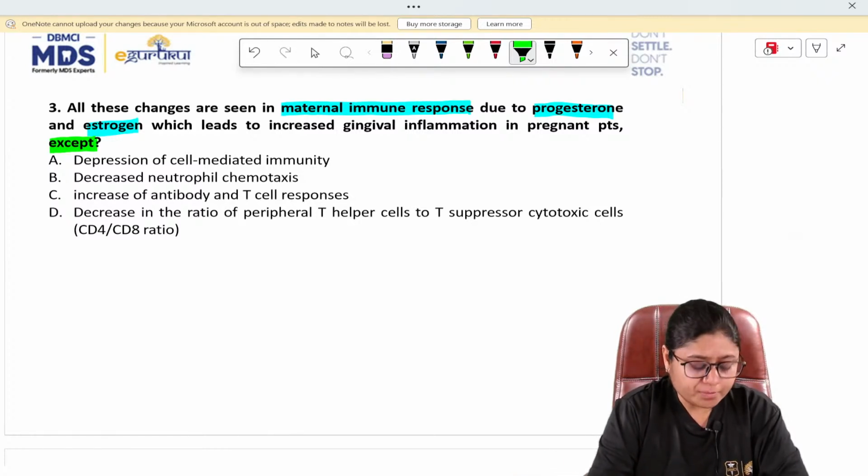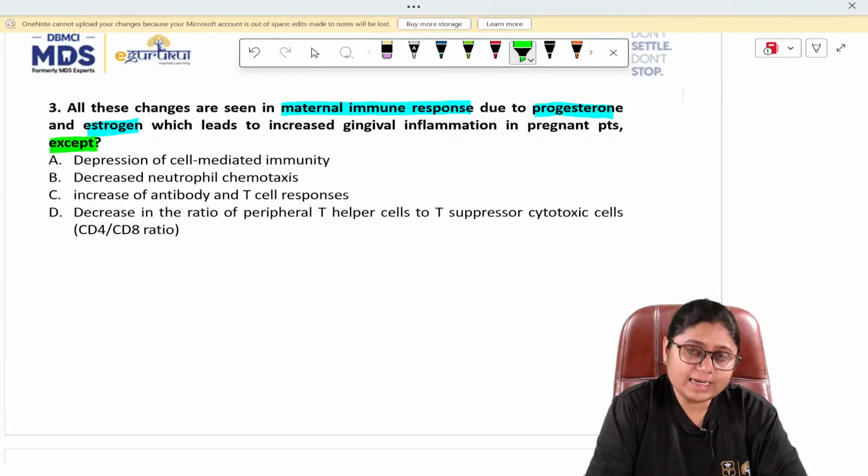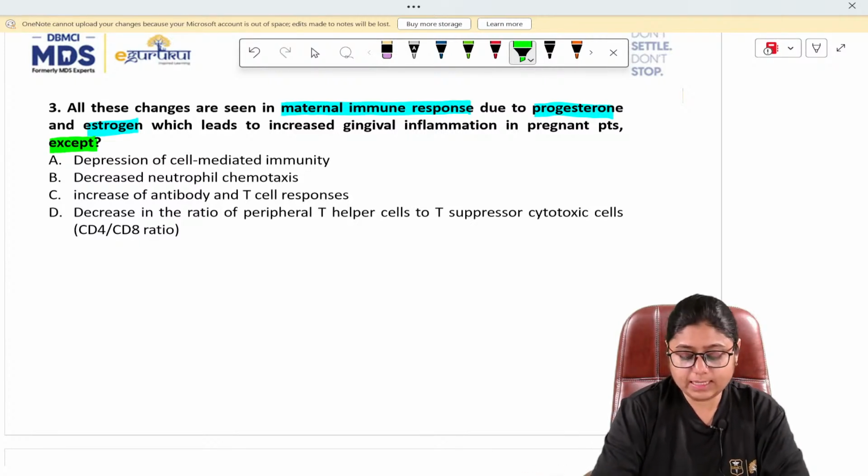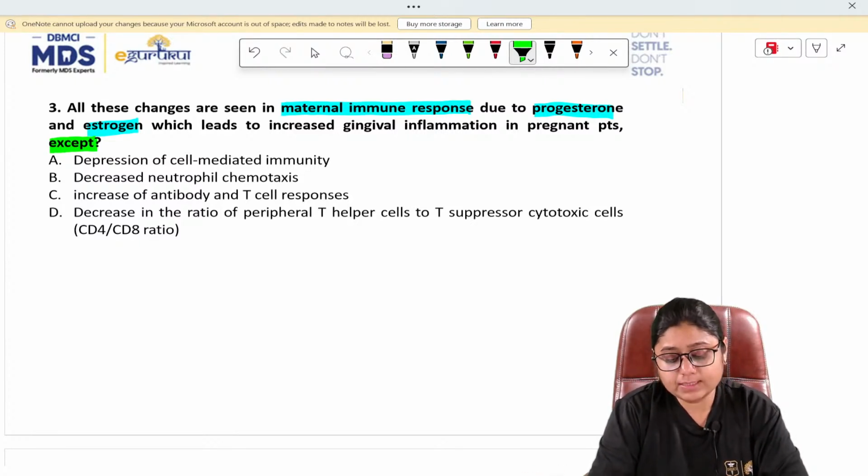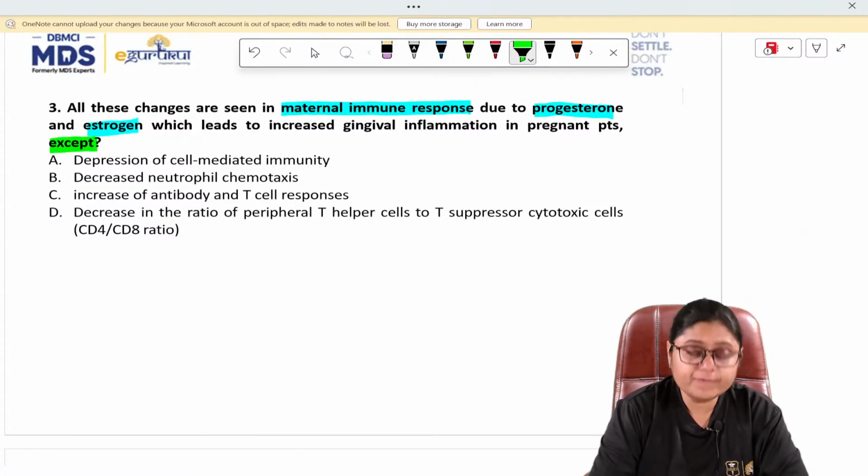The options are: option A, depression of cell-mediated immunity. Option B, decreased neutrophil chemotaxis. Option C, increase of antibody and T cell response. Option D, decrease in the ratio of peripheral T helper cells to T suppressor cytotoxic cells, that is, decrease in the CD4 by CD8 ratio.